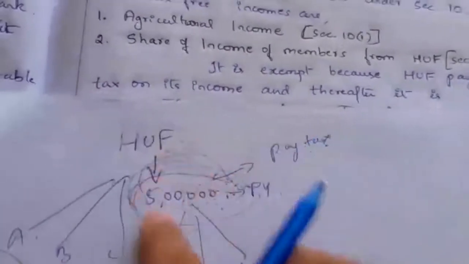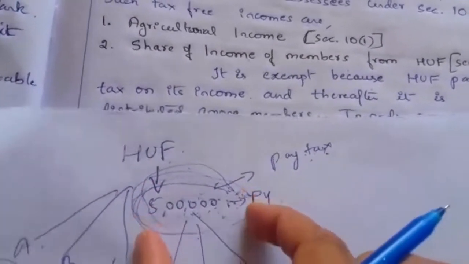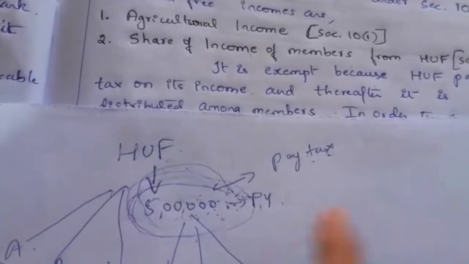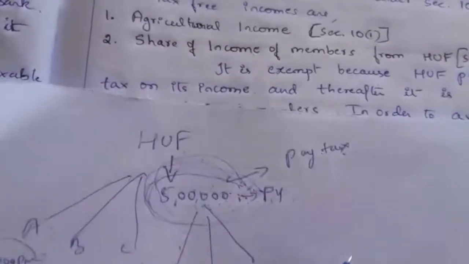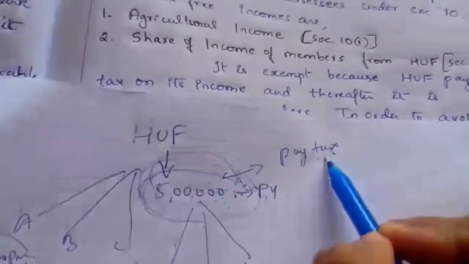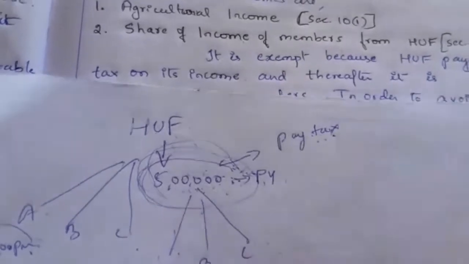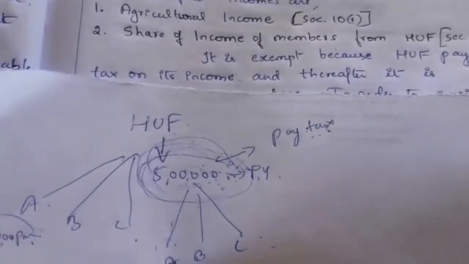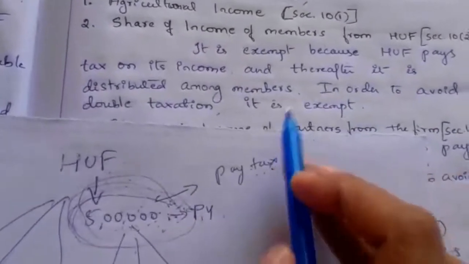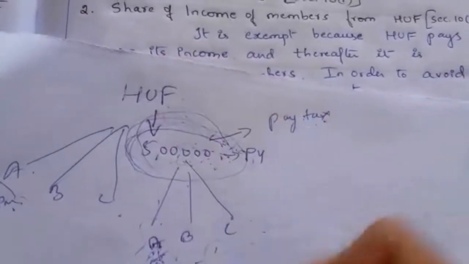But the share of profit, which is the total profit earned by the HUF, if shared among the members of the HUF, is not taxed because it is already taxed. Mr. A need not pay tax on the share of income from the HUF. Why is it not taxed? In order to avoid double taxation. If he paid tax, it would be double taxation.